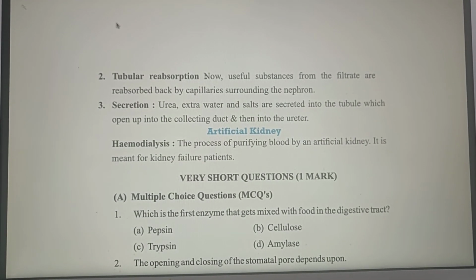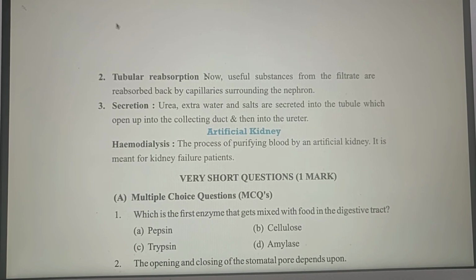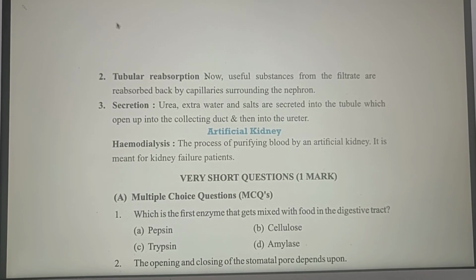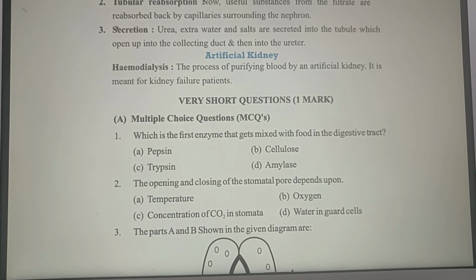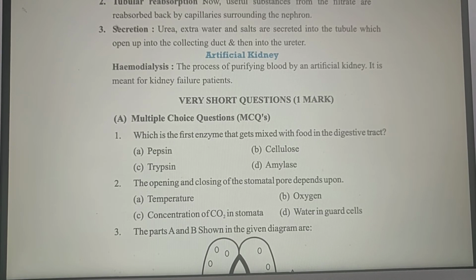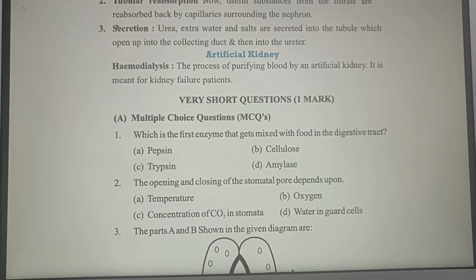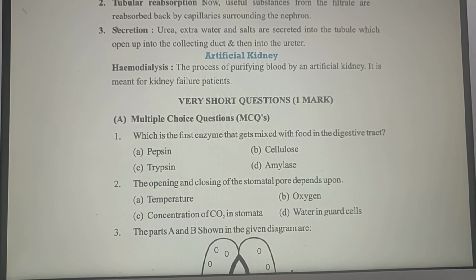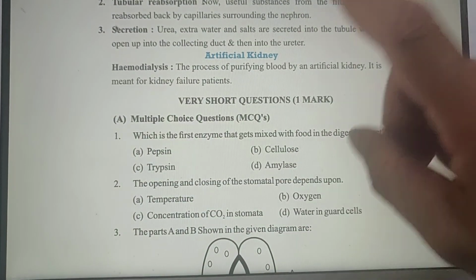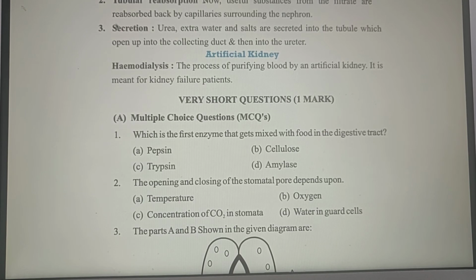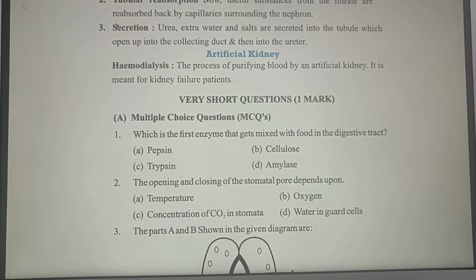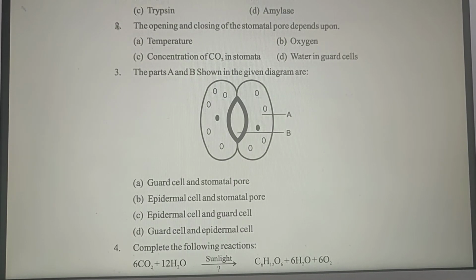Now in the examination, 1 mark multiple choice questions can be asked. I am giving you the example of only 2 here. Which is the first enzyme that gets mixed with food in the digestive tract? 4 answers are given, and you have to choose only one. Similarly, opening and closing of the stomatal pore depends upon temperature, oxygen, water in guard cells, or concentration of carbon dioxide in stomata.